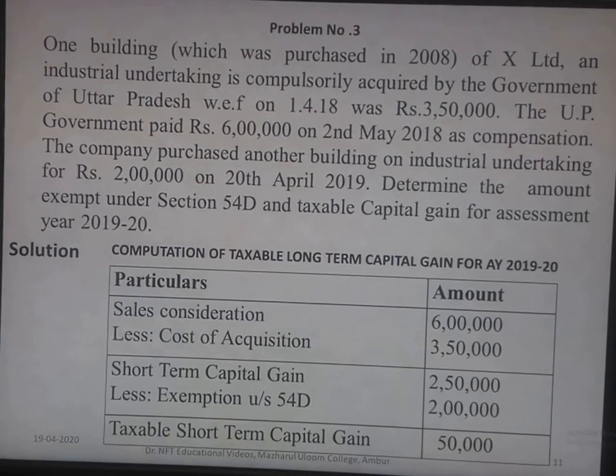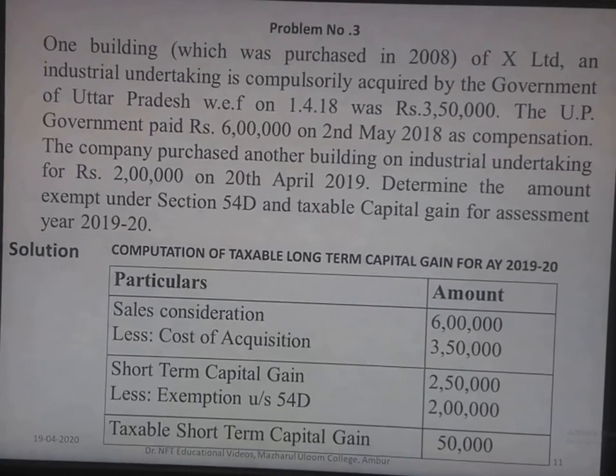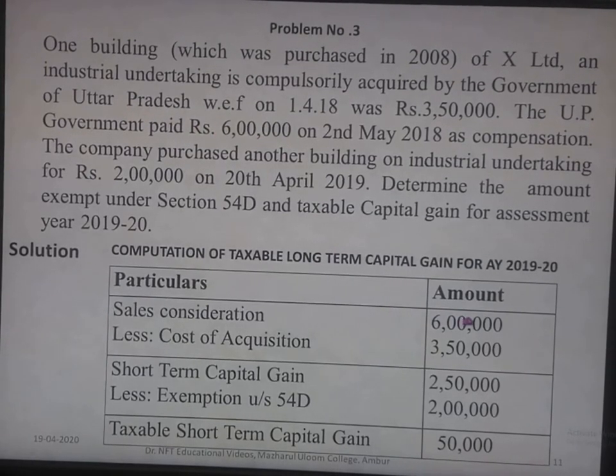So we'll see a problem based on this. One building which was purchased in 2008 by X Limited, an industrial undertaking, is compulsorily acquired by the government of Uttar Pradesh with effect from 1/4/2018. The cost was rupees 3,50,000. The UP government paid rupees 6 lakh on 2nd May 2018 as compensation. So there was a compulsory acquisition of an industrial undertaking by the UP government. So the sale consideration, which has to be treated as a sale consideration, is rupees 6 lakhs.